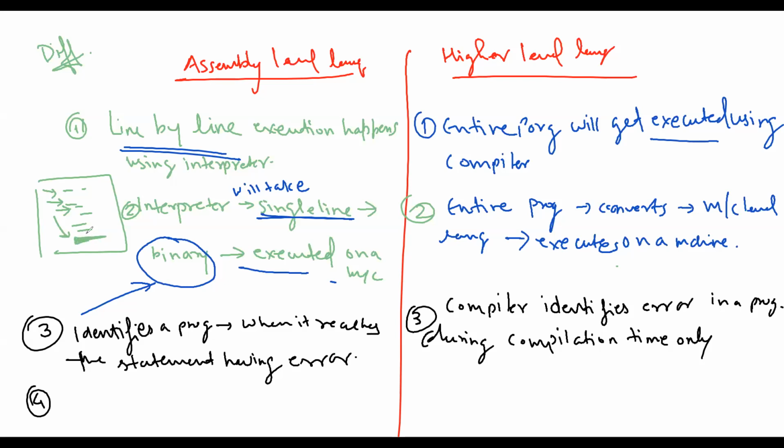Going line by line is wasting time. So the interpreter is actually slower than a compiler in assembly level language.